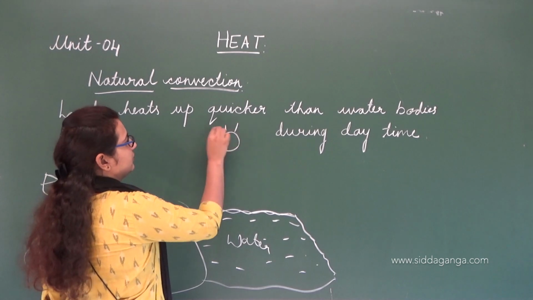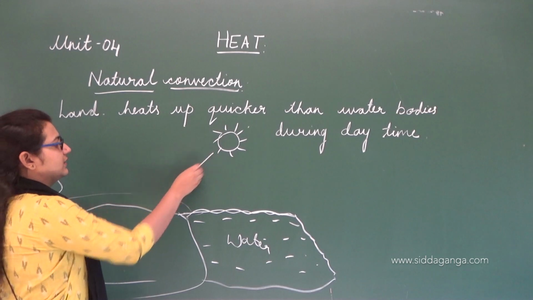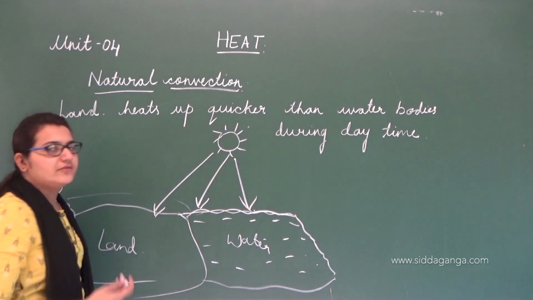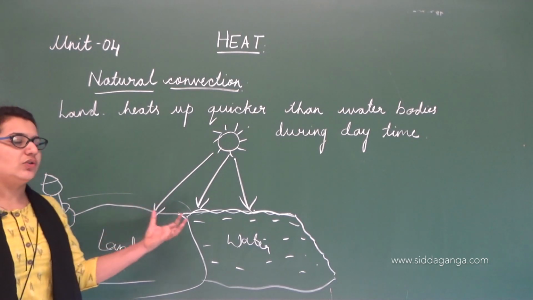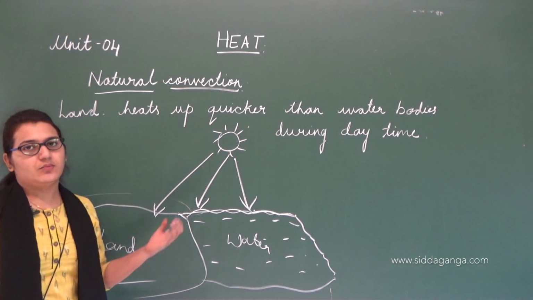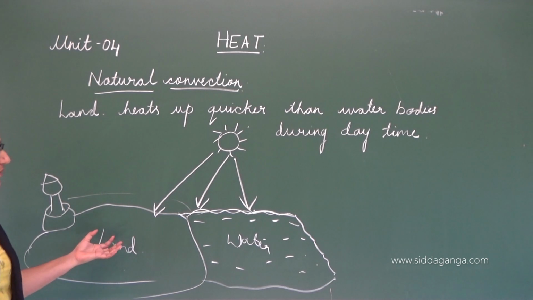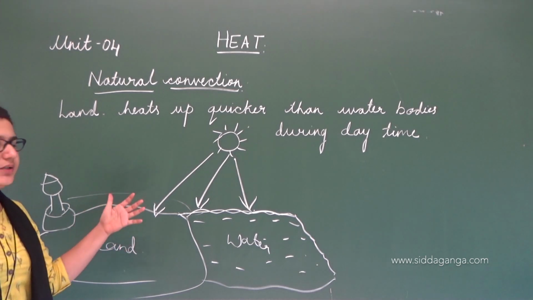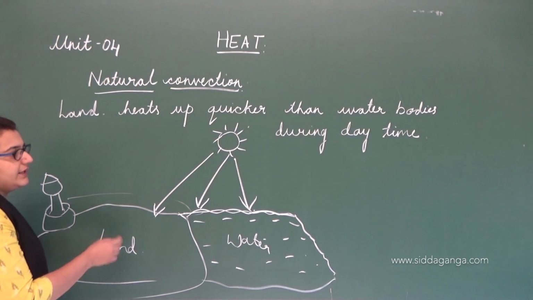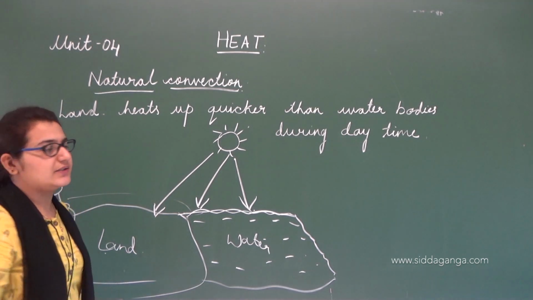It's because these sun rays, when they fall on the earth, that is both on land and water bodies, what happens? This land absorbs more heat than the water bodies. When this land absorbs more heat, it gets heated up quicker. So when this land is heating up quicker, then there is heat transfer. Whenever there is a temperature difference, there is heat transfer.